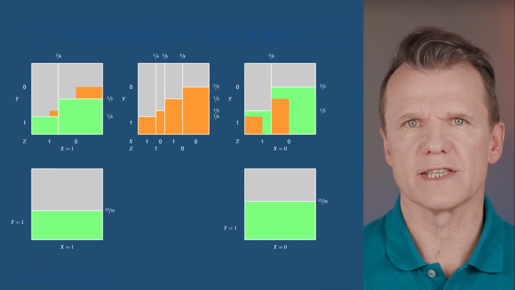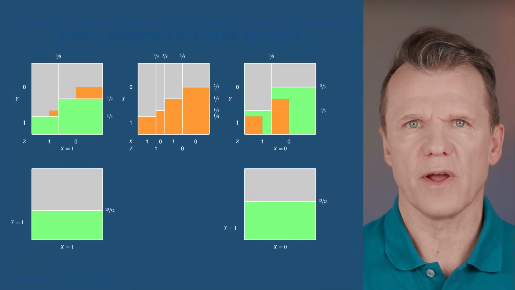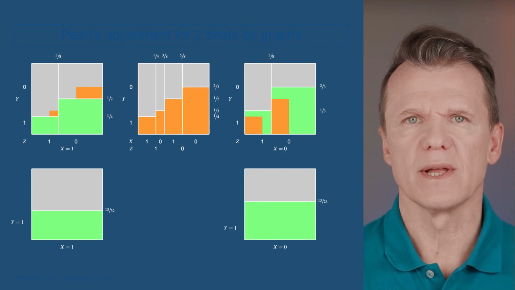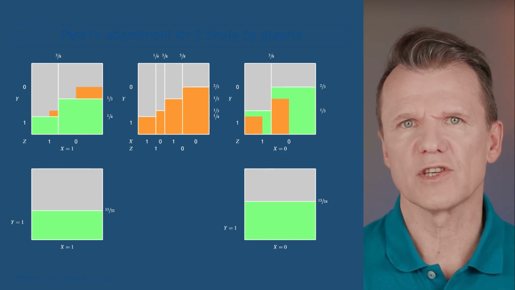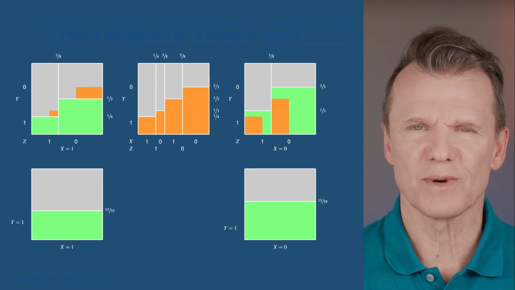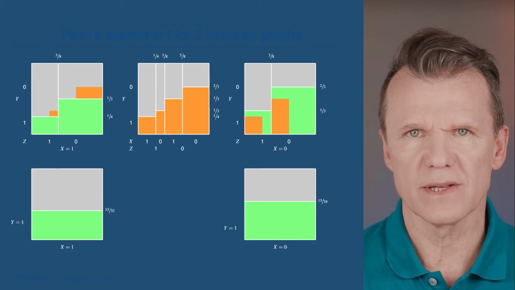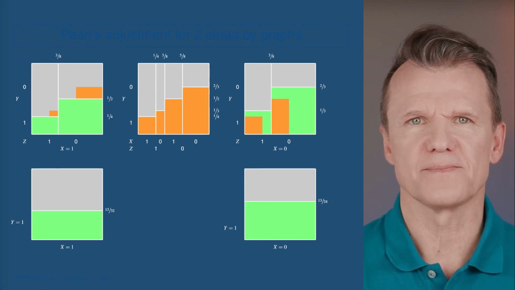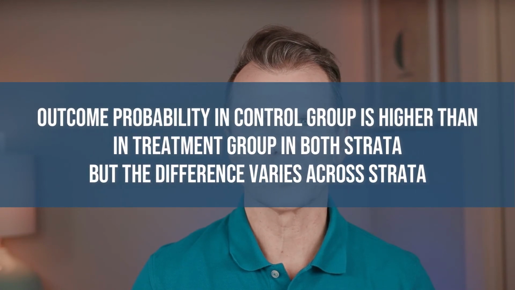Then vertical bars are split into rectangles. Their areas are joint probabilities for all three variables. The heights of these orange rectangles are conditional probabilities that y is equal to 1 for given x and z. We check for treatment outcome association by comparing their heights. The outcome probability in control group is higher than in treatment group in both strata, but the difference varies across strata. It's 1 in 12 for Z1 and 1 in 6 for Z0, twice as frequent.